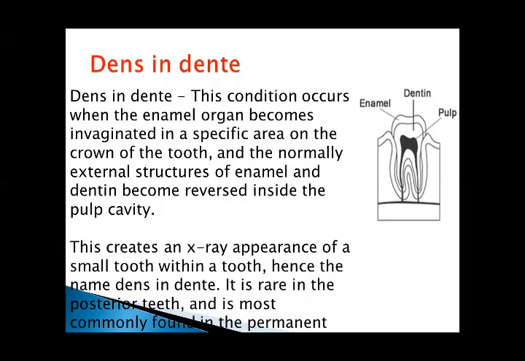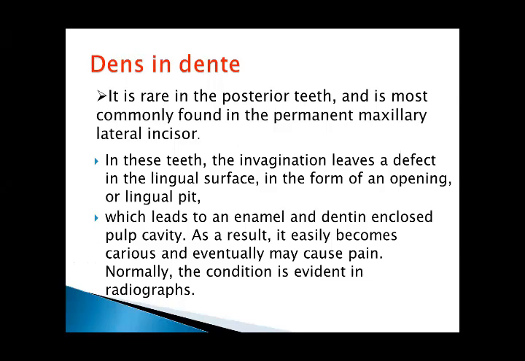The name is dens in dente. It is rare in the posterior teeth and is most commonly found in the permanent incisor.